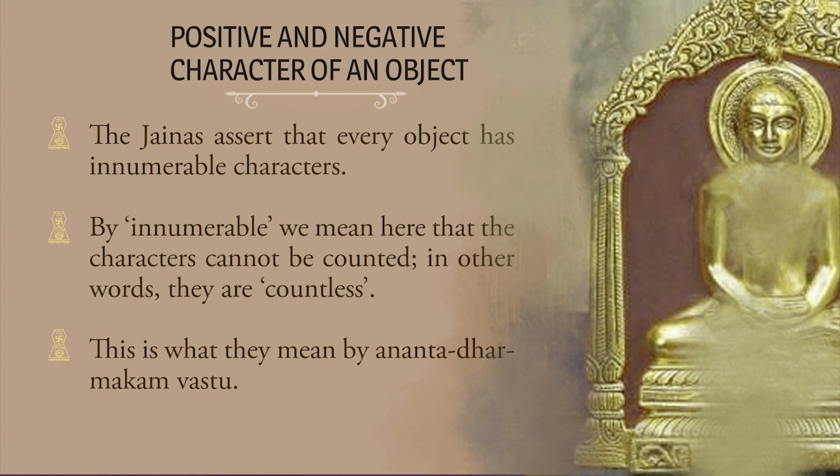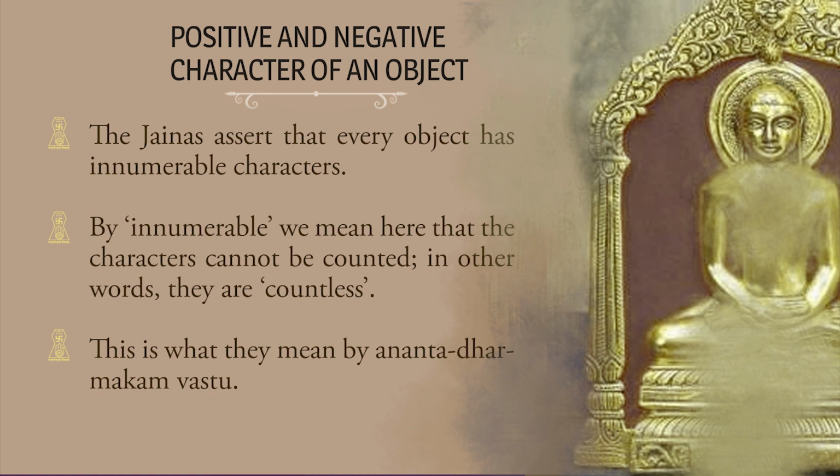Now, if we try to analyze the positive and negative character of an object, we'll find that the Jaina asserts that every object has innumerable characteristics. By innumerable, what do the Jainas mean? It means here that the characters cannot be counted. In other words, they are totally countless.